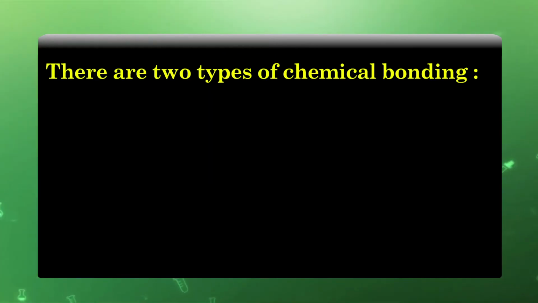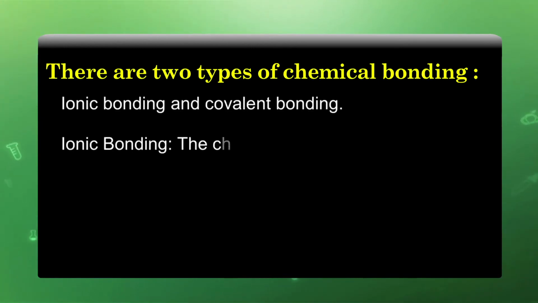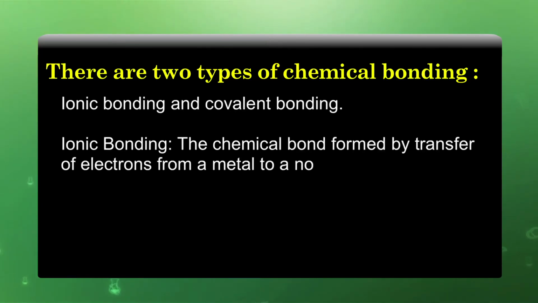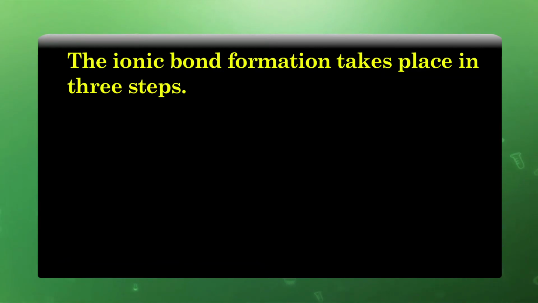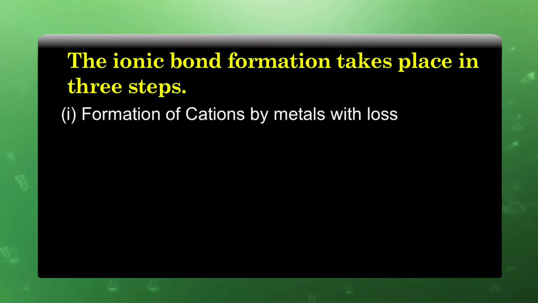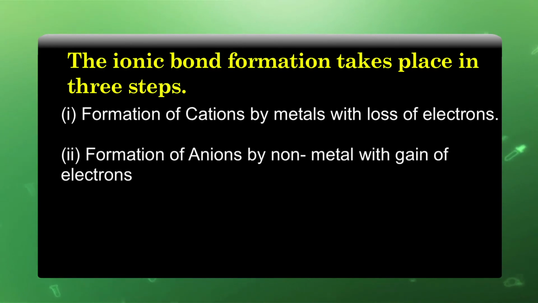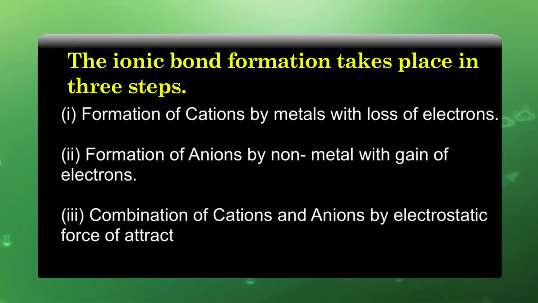There are two types of chemical bonds, that is ionic bonding and covalent bonding. Ionic bonding: the chemical bond formed by transfer of electrons from a metal to a non-metal is known as an ionic bond or electrovalent bond. The ionic bond formation takes place in 3 steps. The first is the formation of cations by a metal with the loss of electrons, formation of anions by a non-metal with the gain of electrons, and combination of cations and anions by electrostatic force of attraction.